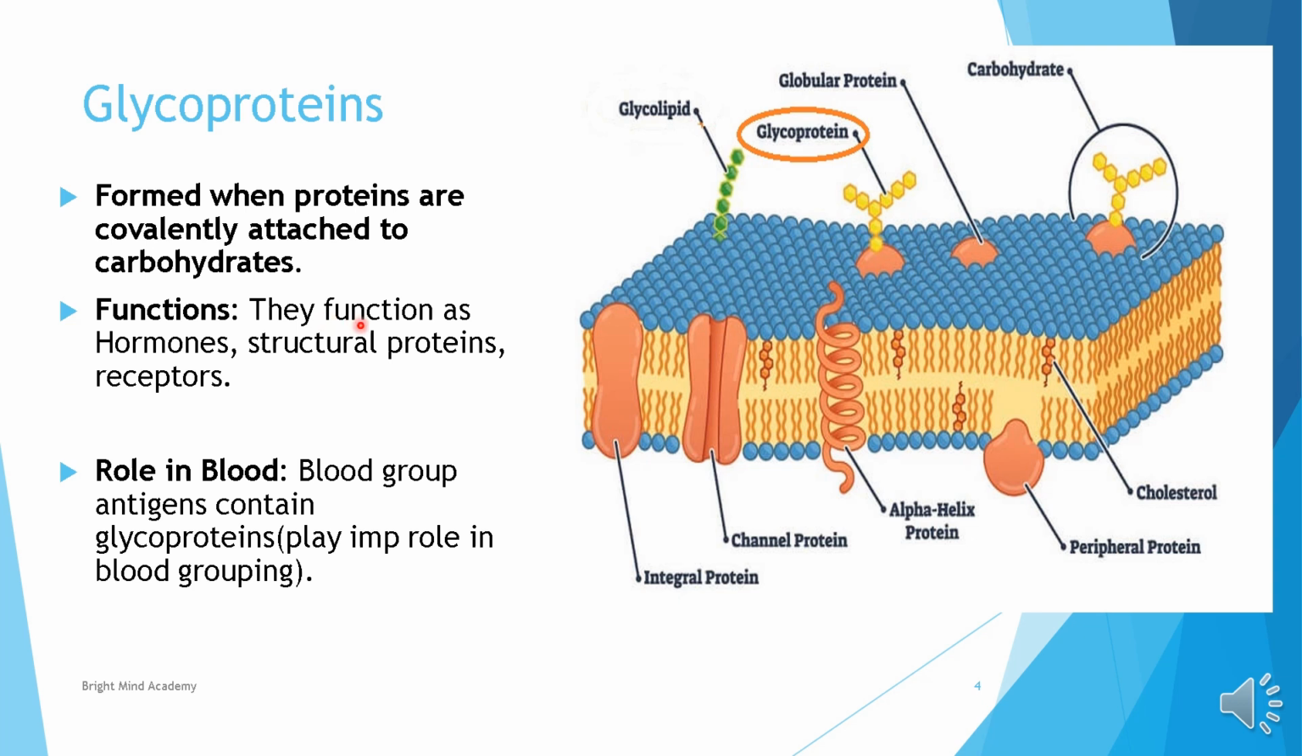They have various functions which include hormones, structural proteins and receptors. They function as hormones. Structural proteins maintain the structure, and receptors transfer something from one side of the cell to the other. They also have a role in blood groups. We have different blood groups, and this blood grouping is because of glycoproteins.